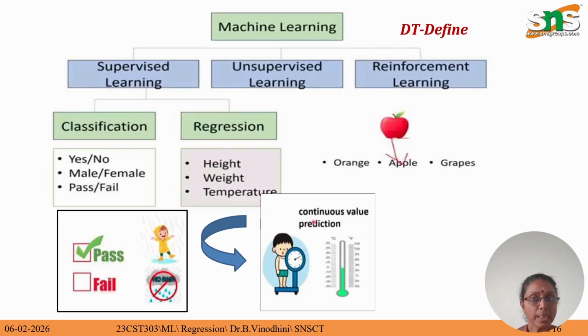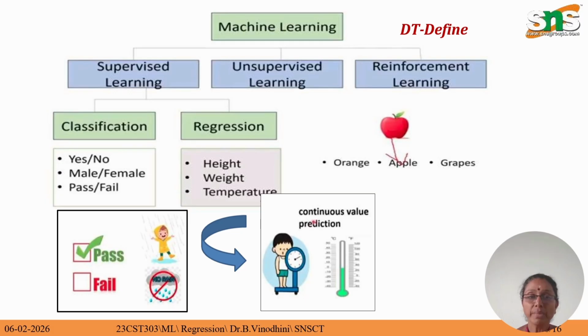Let me recap. In machine learning, the machine is trained using certain algorithms. There are three types of machine learning, as you already know: supervised learning, unsupervised learning, and reinforcement learning.